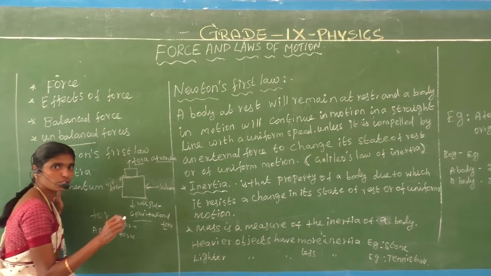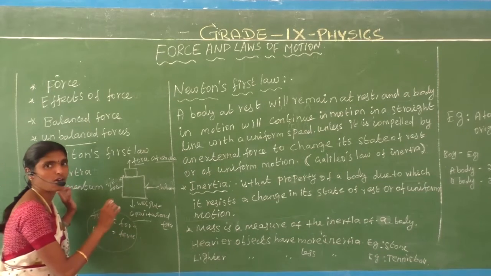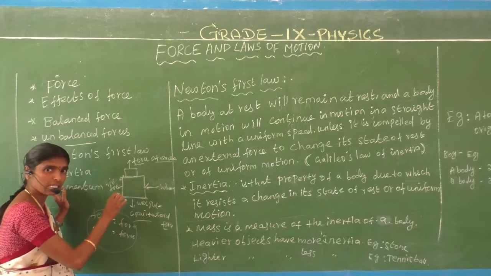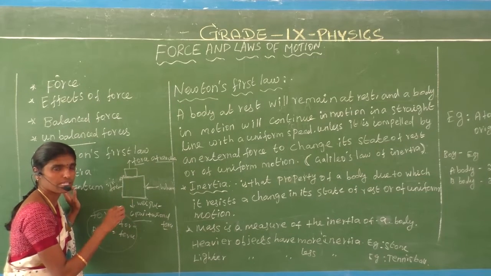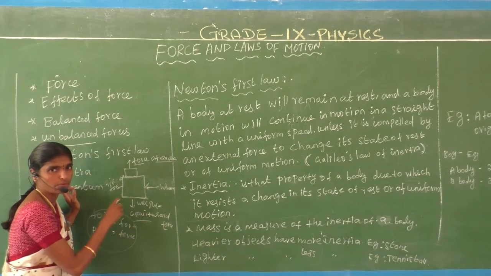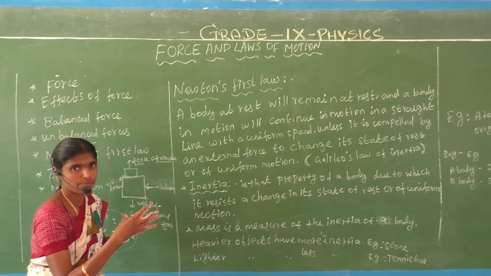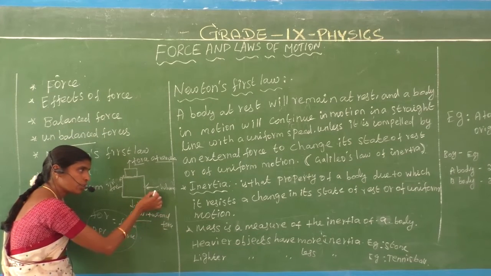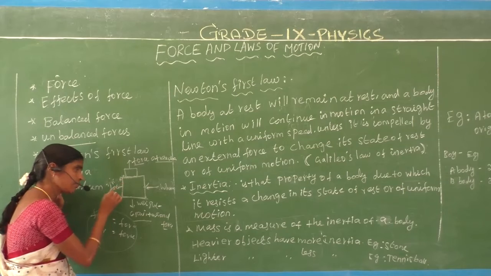So the resultant force of the object is 0. Why? Because the forces are equal. That means we push with a force equal to or less than the frictional force.